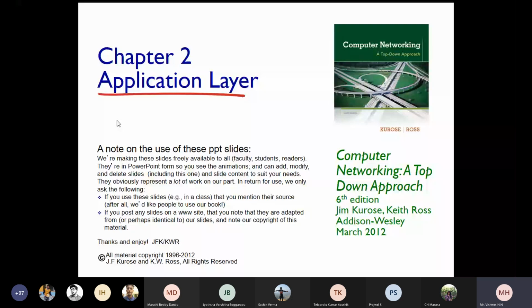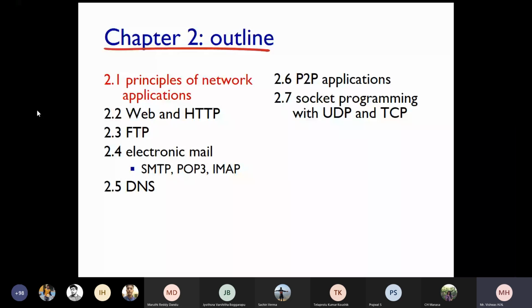Okay students, let us see what the contents of this chapter 2 are. Principles of network applications: what are the principles that you need to understand with respect to network applications? Then we will start with the first big application of computer networks, that is the web, WWW. Then we will understand the HTTP protocol. Then comes the FTP protocol.